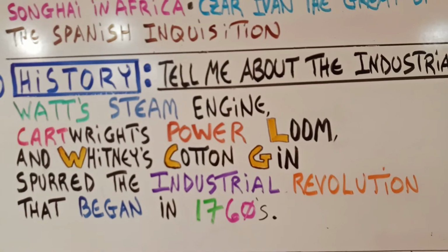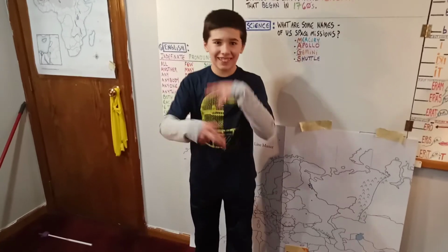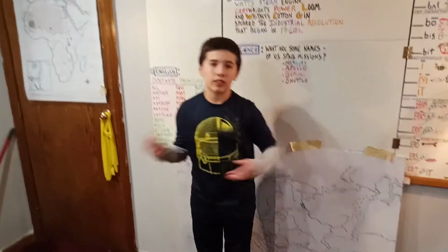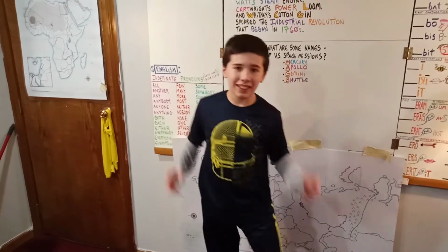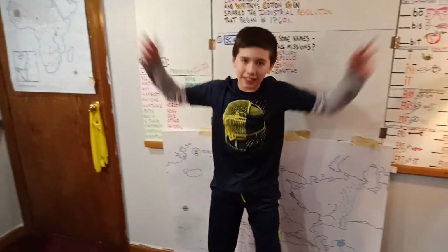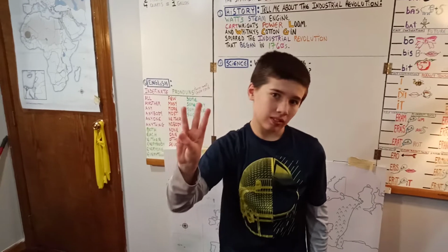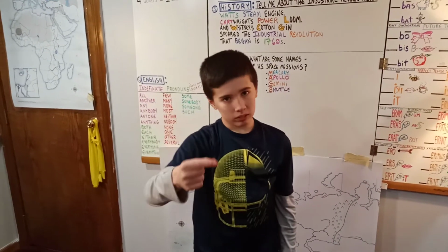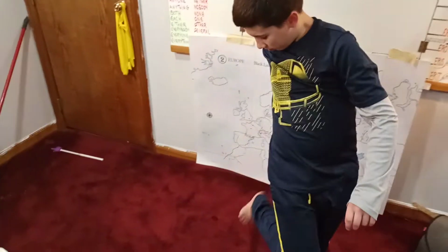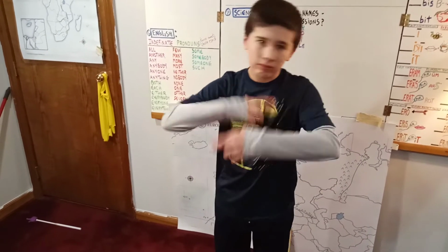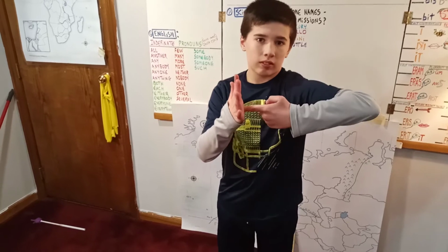This week's history sentence is, tell me about the Industrial Revolution. So there's a sign for industry and revolution. So we're going to do what's, like what's? And then steam coming out over here. Watt's steam engine. Then we're going to push a cart for Cartwrights, and then show our power, and then our L for looms. And Whitney's W-C for cotton, and a G for gin. Spurred, we're going to hit our cowboy spurs. Spurred the Industrial Revolution that began, the sign for began, in the 1760s.